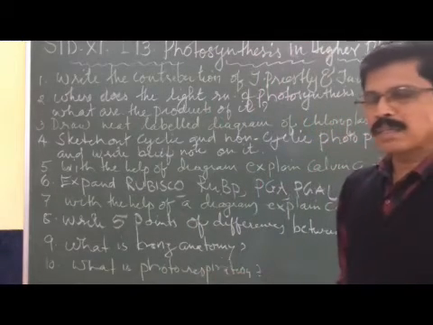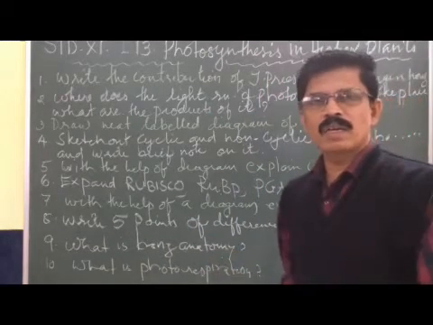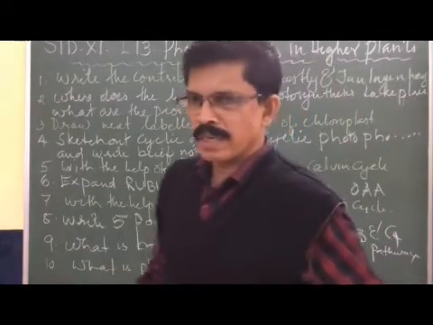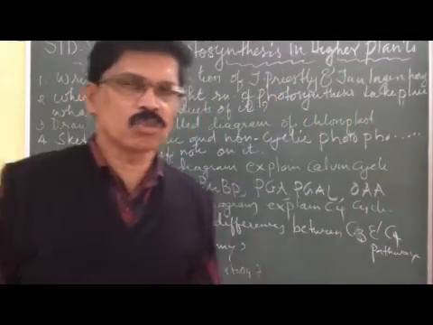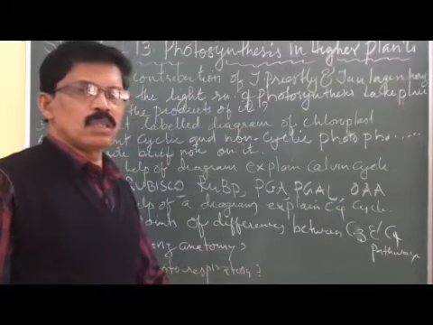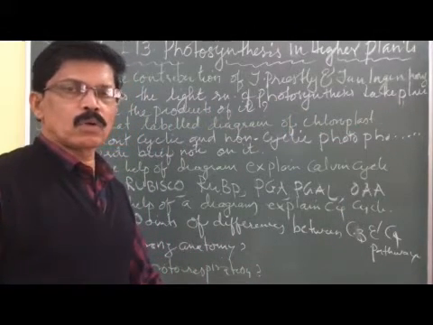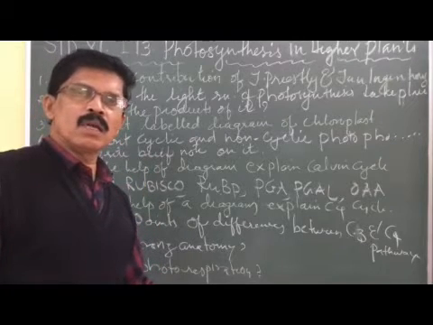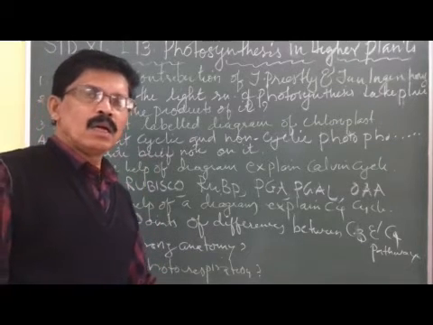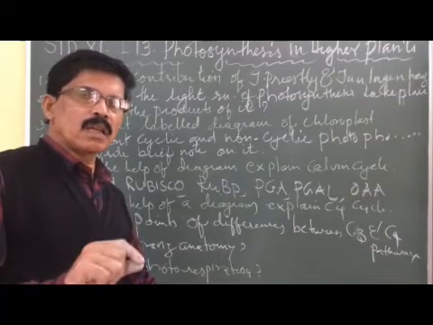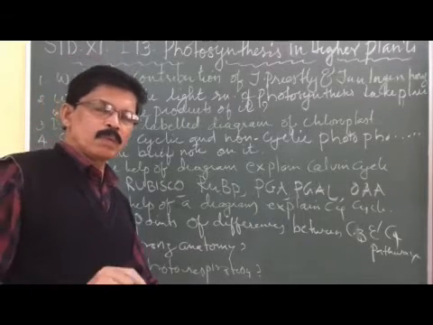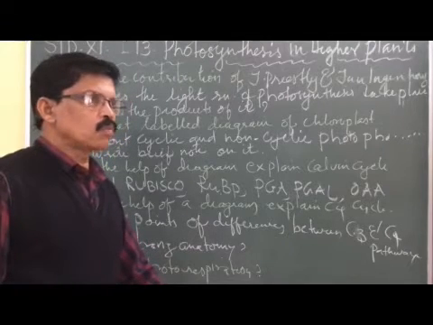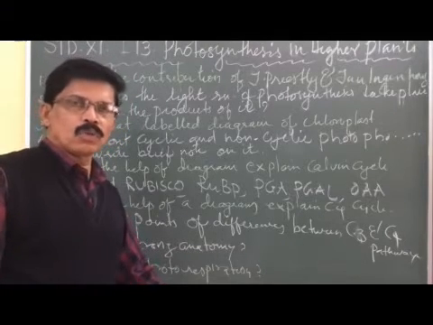Meanwhile, pigment system 1 also gets excited when light of wavelength around 700 falls on it, and electrons are released. They pass through electron carriers and finally reach NADP. Meanwhile, connected to pigment system 2, water gets split by the presence of sunlight, and this is called the photolysis of water.